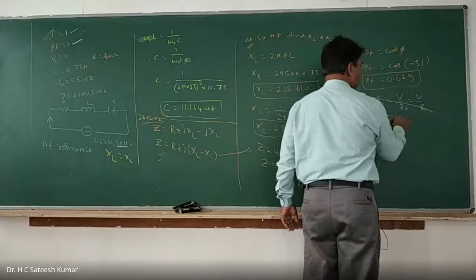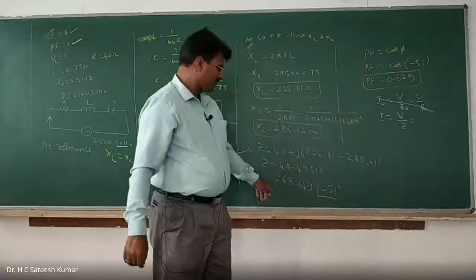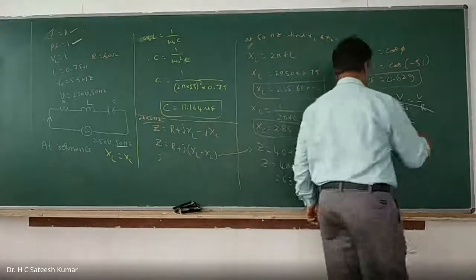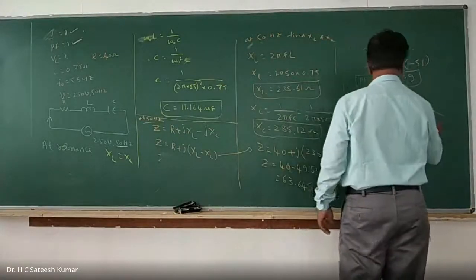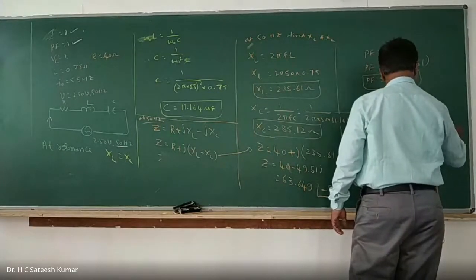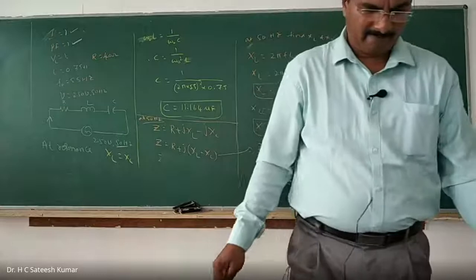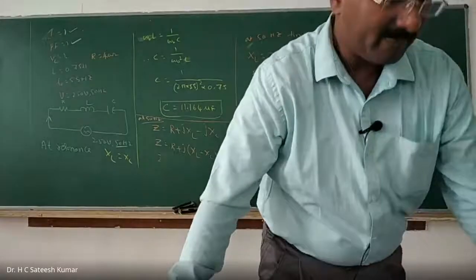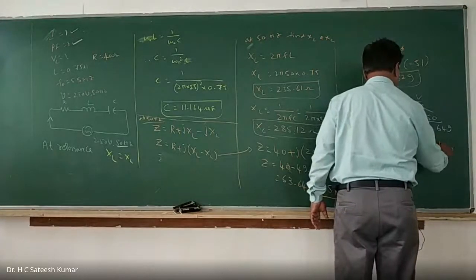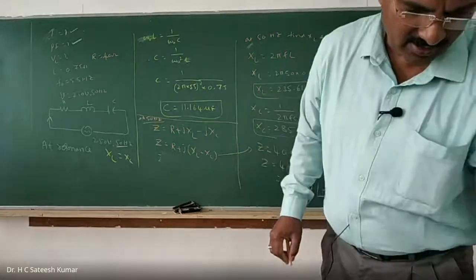I is equal to what? V by Z. Current is equal to voltage divided by impedance. Voltage is how much? 250 divided by 63.649, only the magnitude you should take. I is equal to how much? 3.927 amps. I is equal to 3.927 amps. That is the right answer.